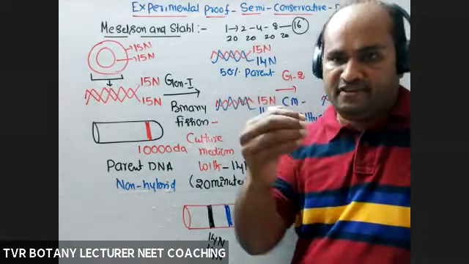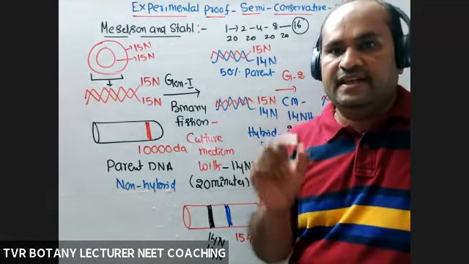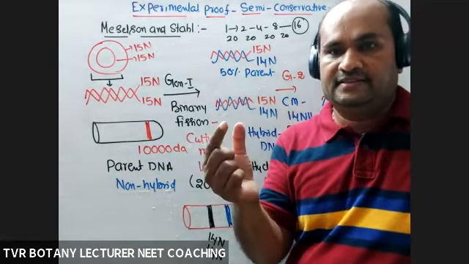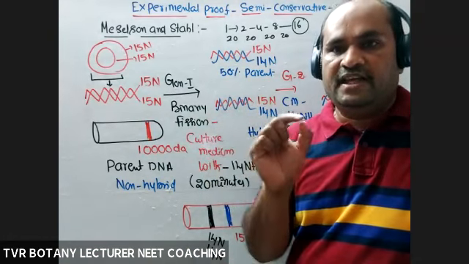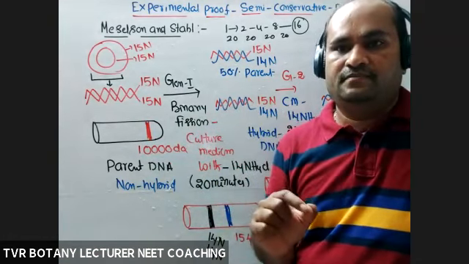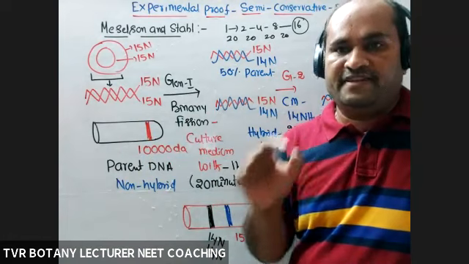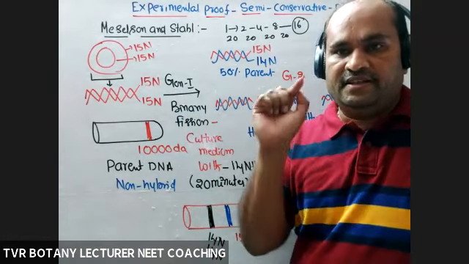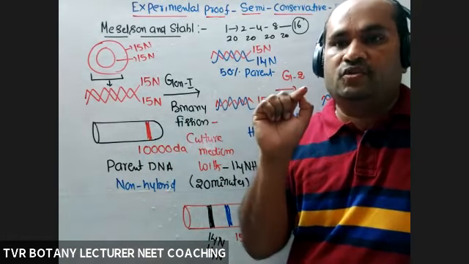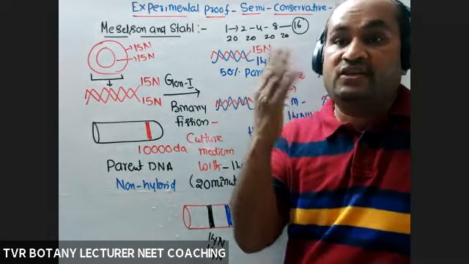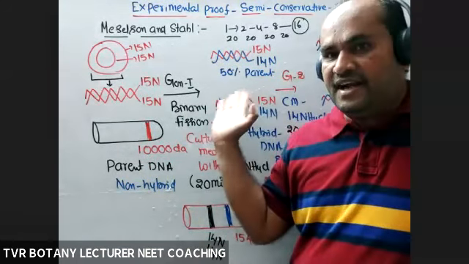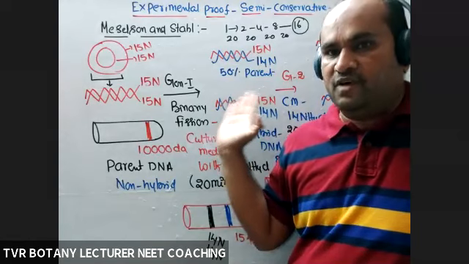And the second one, semi-conservative method of DNA replication in the case of eukaryotes. Just remember statements. Eukaryotes, conducted by Taylor, experiment in Vicia faba, a dicot plant, Fabaceae plant. There, what type of isotope they used? Radioactive isotope. Here, it is not radioactive, heavy molecular weight, less molecular weight.